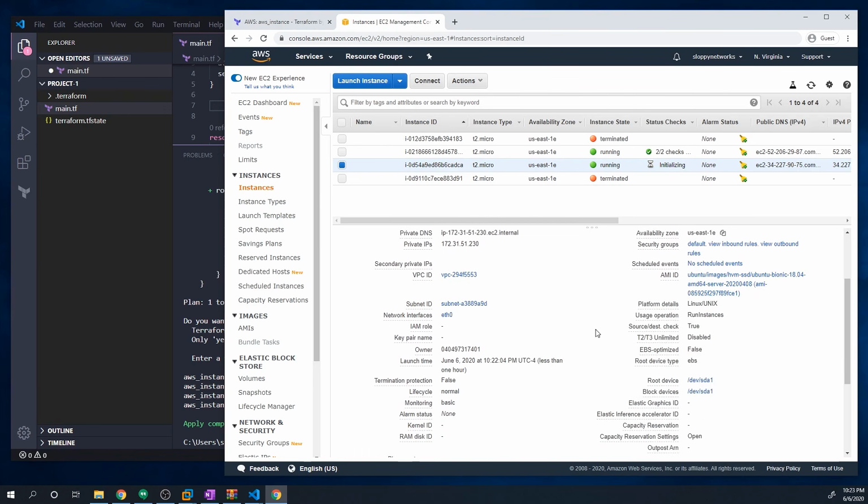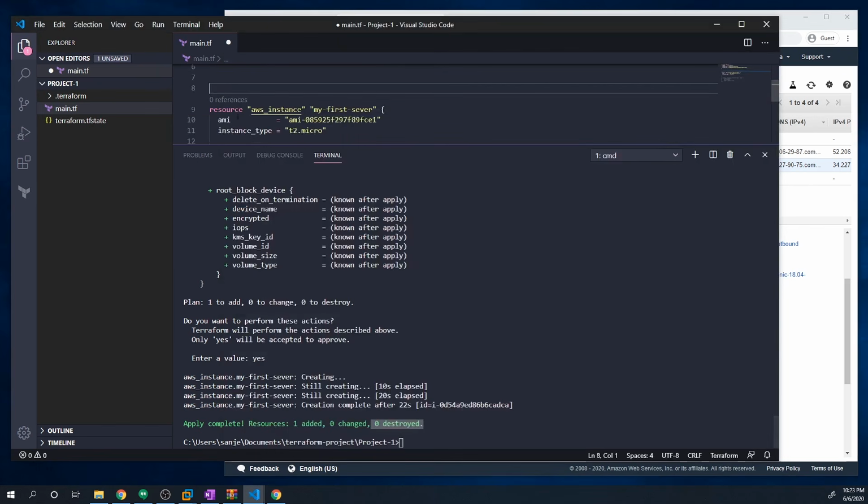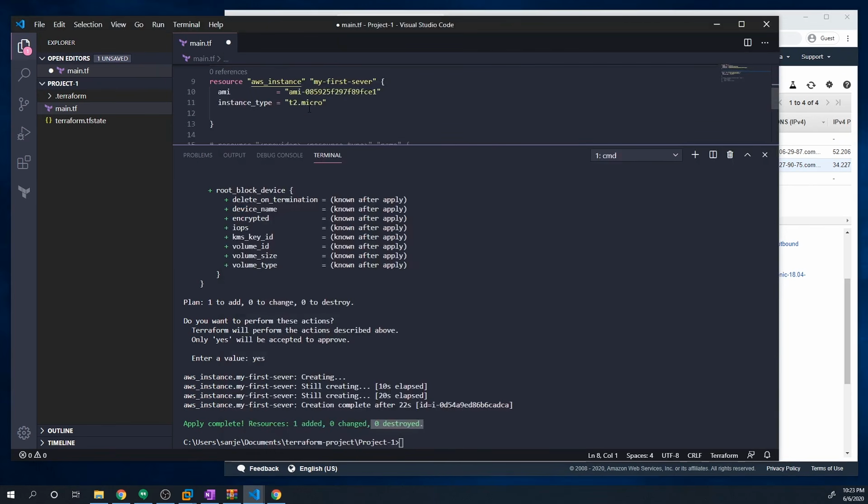And so there you have it, guys. You've successfully deployed your first EC2 instance using Terraform. And hopefully you can really start to see the power of Terraform just from this simple example. Because what if we wanted to deploy 50 different instances, right? Would you want to manually have to click through these windows 50 different times? Or would you want to just copy and paste a couple of instances right here, and then you're good to go?